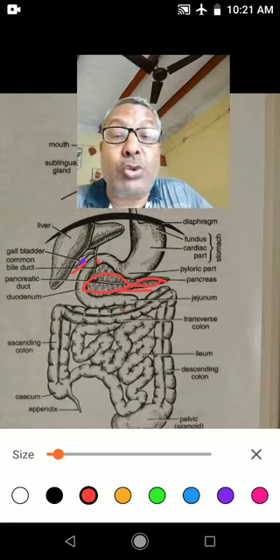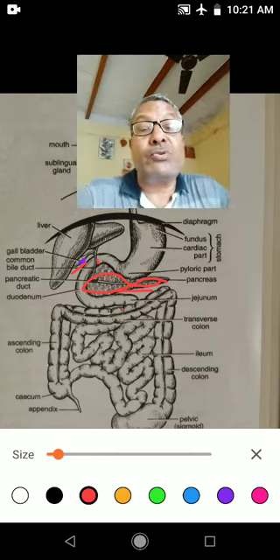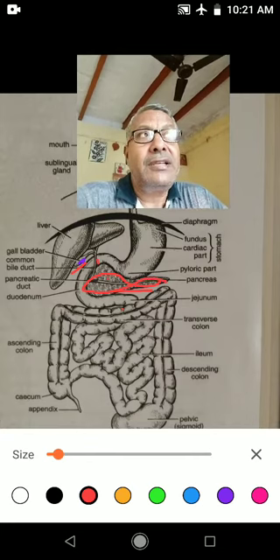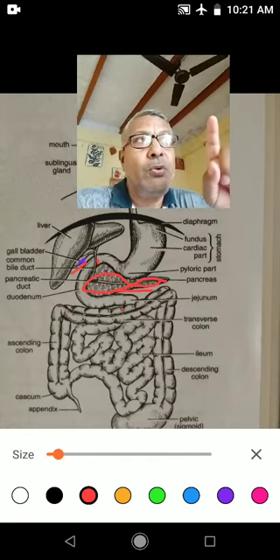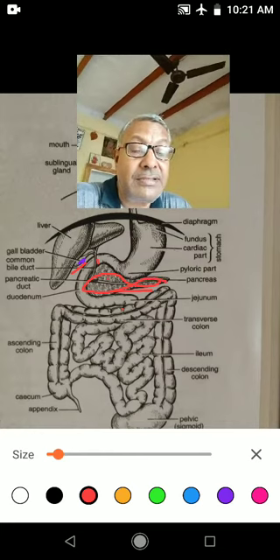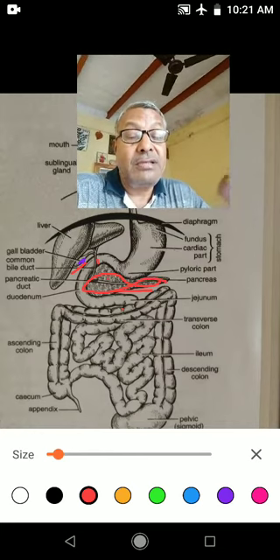So children, I told you about the digestive system of human beings. The digestive system of human beings consists of two parts: one is the alimentary canal, the other is the digestive glands.